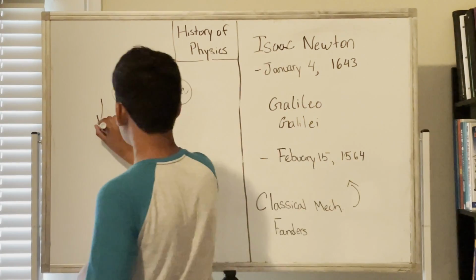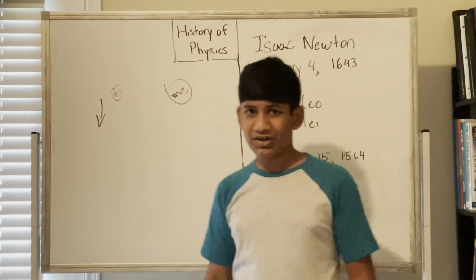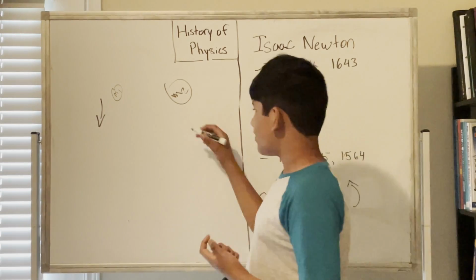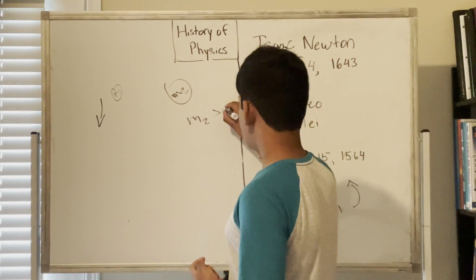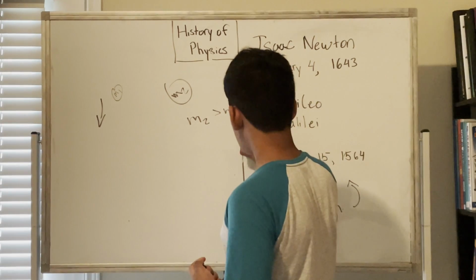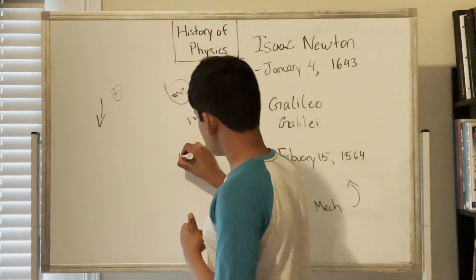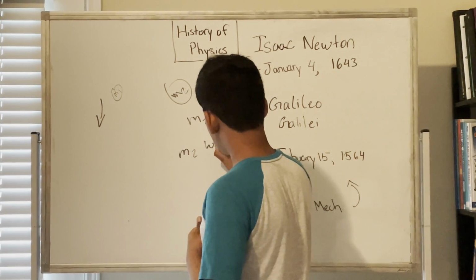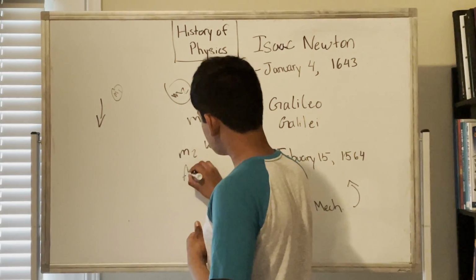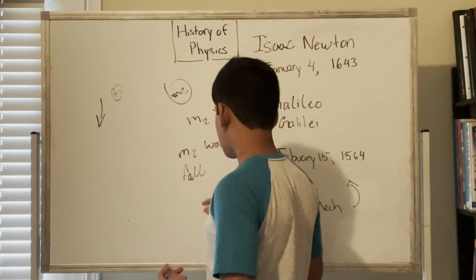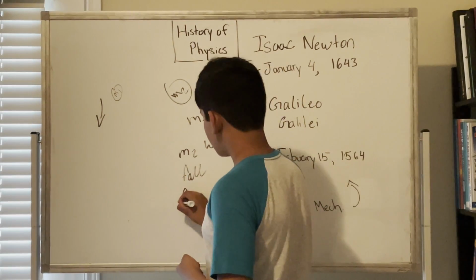So for example, we want to see which object falls faster. Now normally, we can state that mass 2 is greater than mass 1. Then, the thing we would normally predict is that m2, which is the object's name, would fall faster.